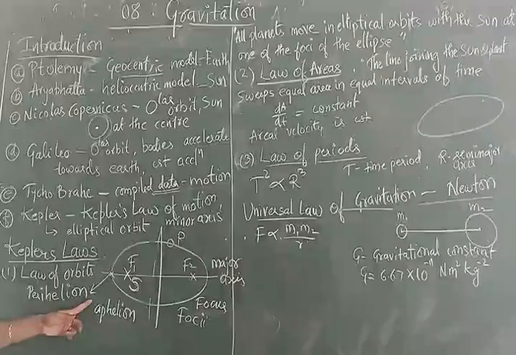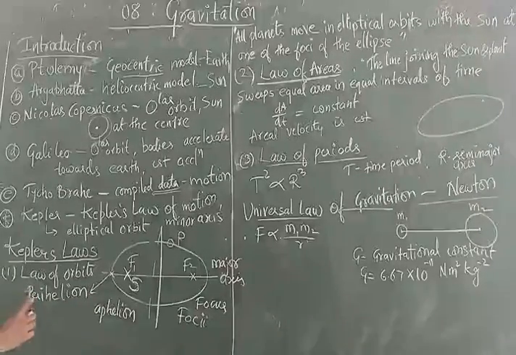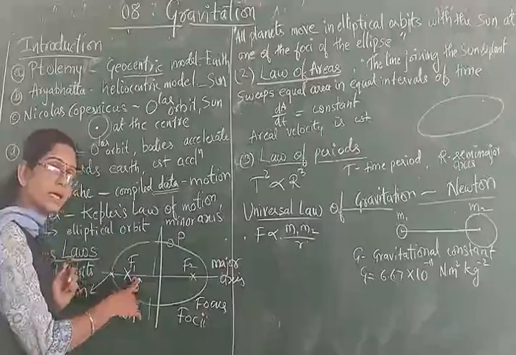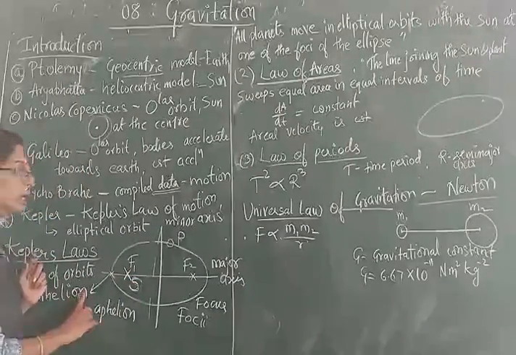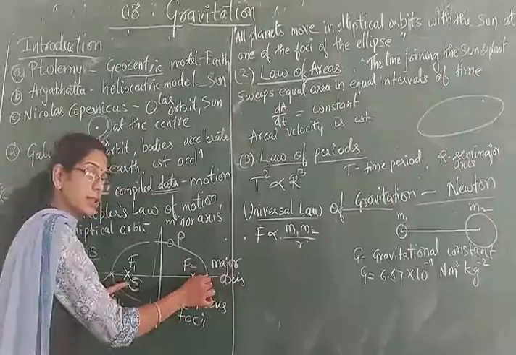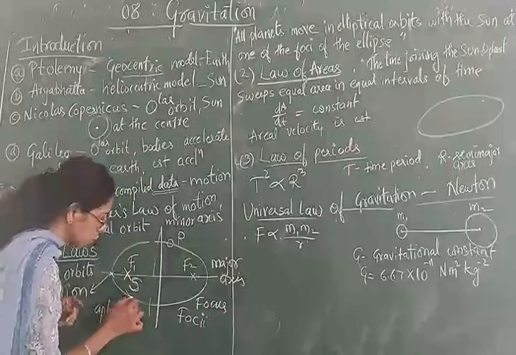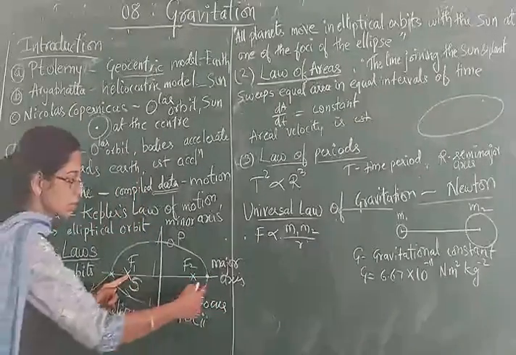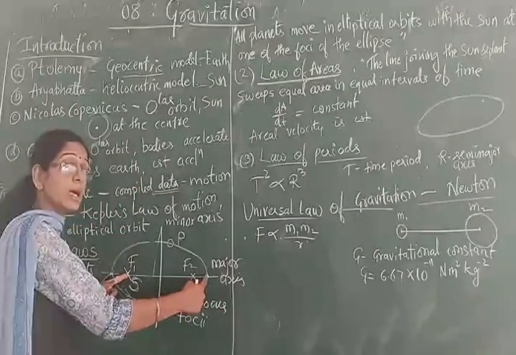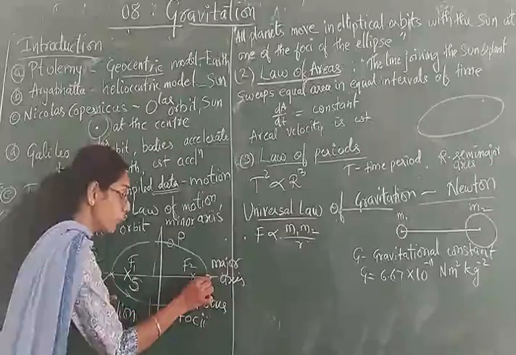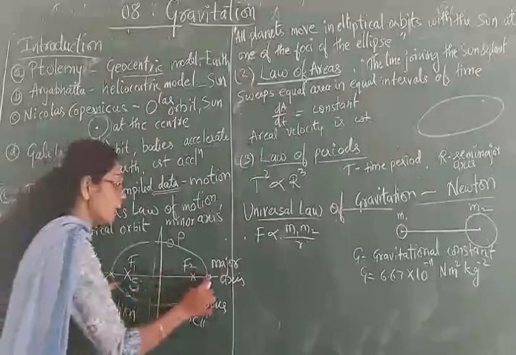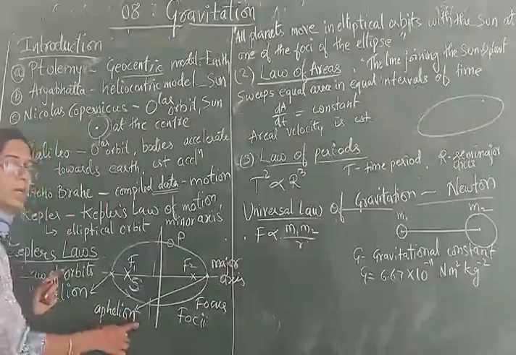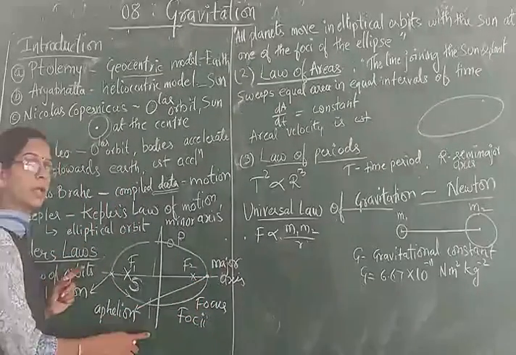The point of the smallest distance of the planet from the sun is called what? Perihelion. Then we have another point which is the farthest. If your planet revolves further, it reaches this point, and this is the position of the sun. So this distance is the largest distance, and that point where it reaches the farthest distance is called aphelion.